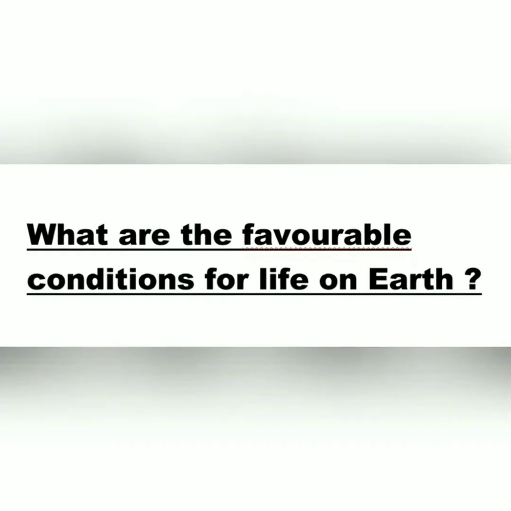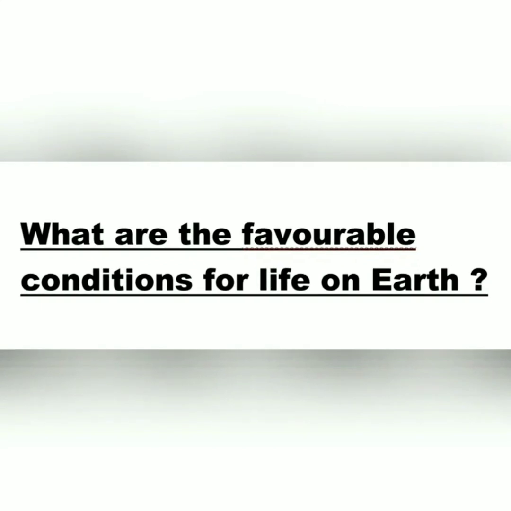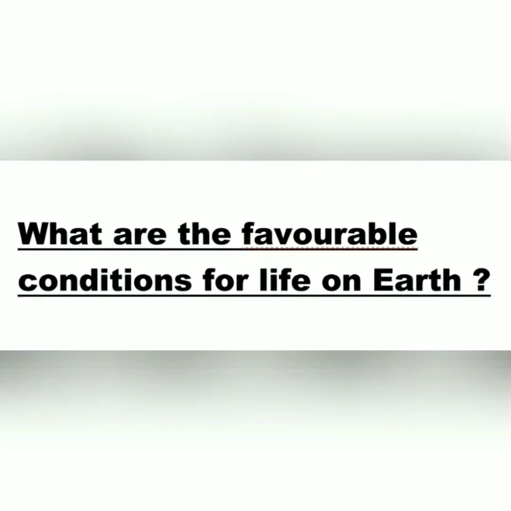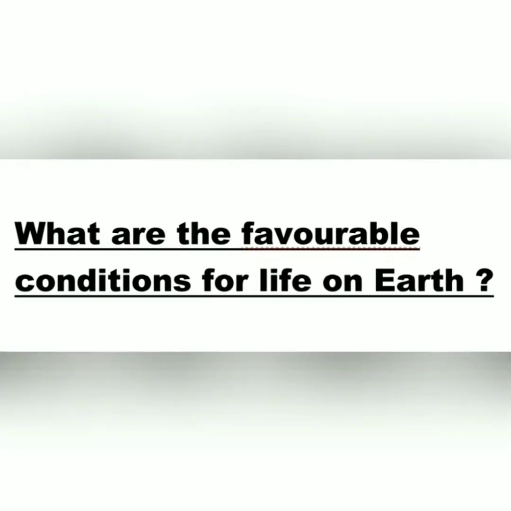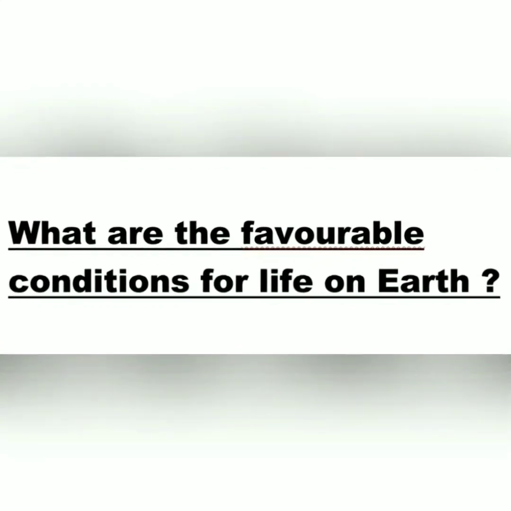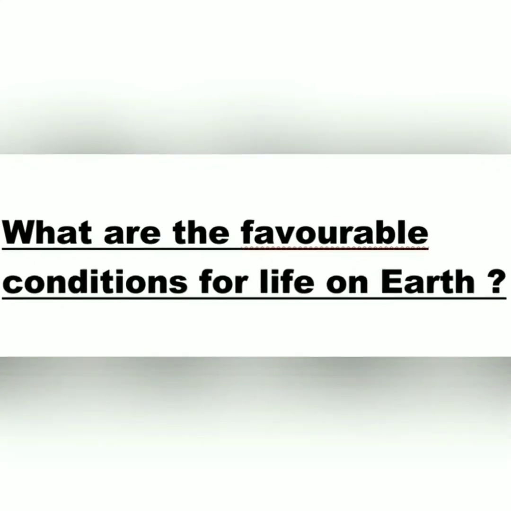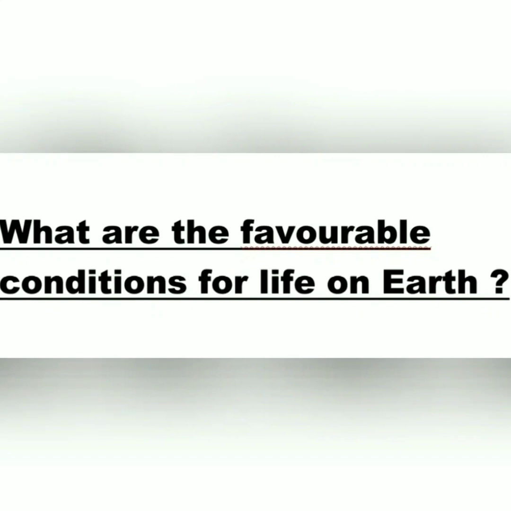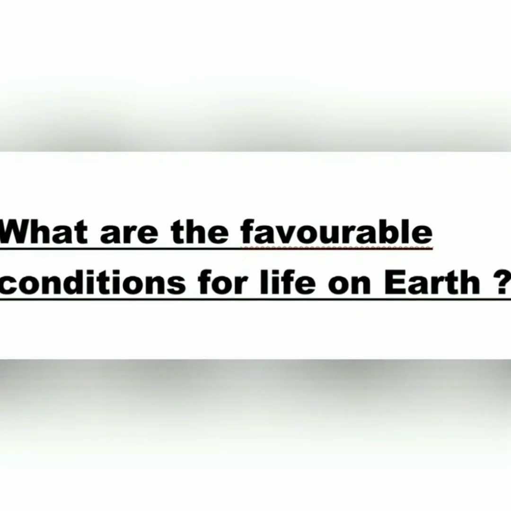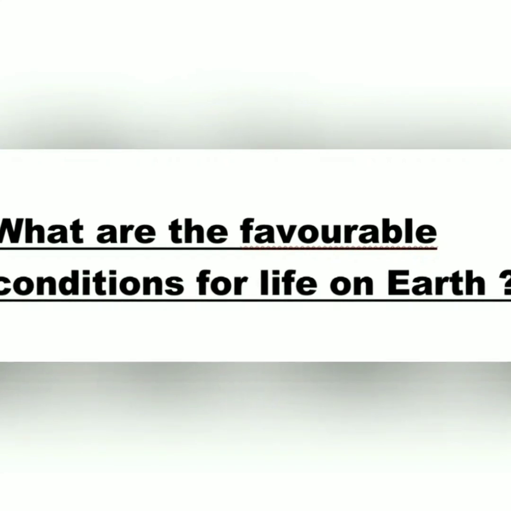After studying all the realms of the earth, all the cycles of the earth, the solar energy and the biosphere, we can easily understand the favorable conditions for life on the earth. With the help of these favorable conditions, living things are here. Without these conditions, living things cannot be here.